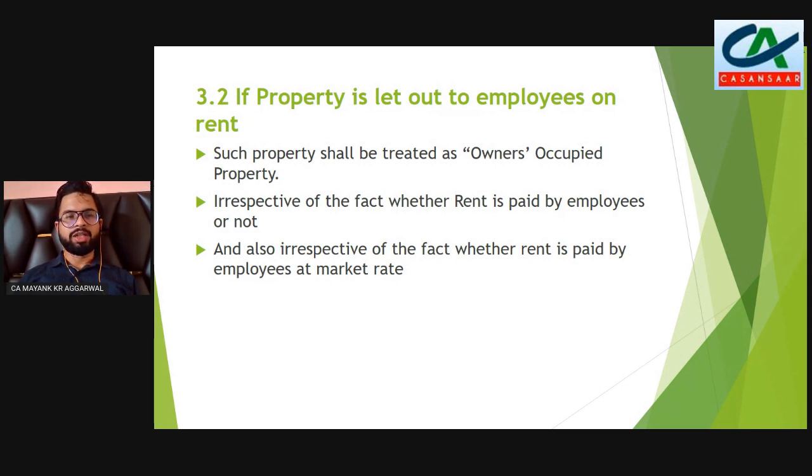Now there is one interesting exception to the leased out properties, which is if a property is let out to employees on rent. Now if we have a property, like companies such as Coca-Cola, if Coca-Cola leases out some property to its employees, in that case if employees are residing in that property, it would be termed as owner occupied property only, irrespective of whether employees pay any rent or not. So that property would not fall under Ind AS 40. That would be classified under Ind AS 16 only.